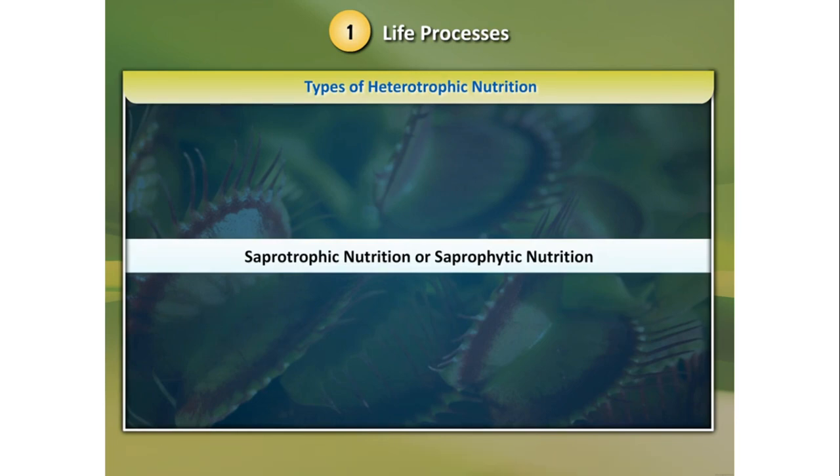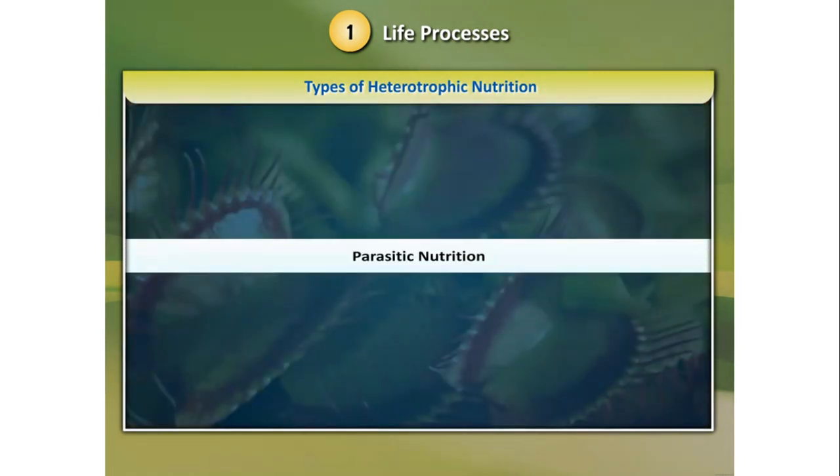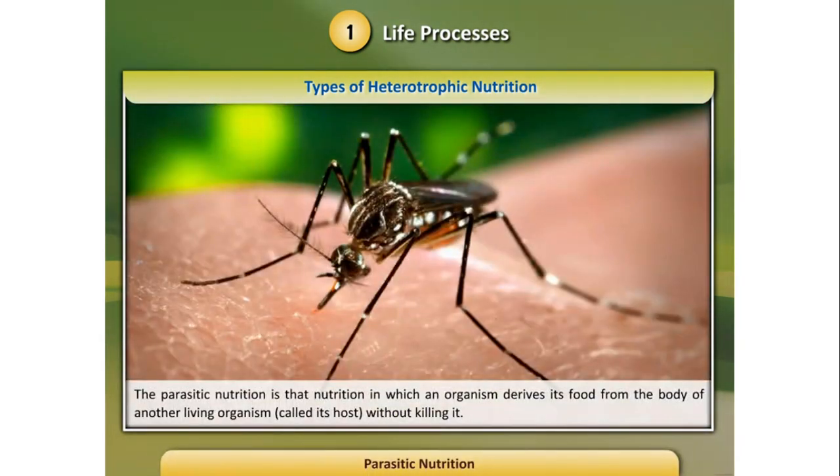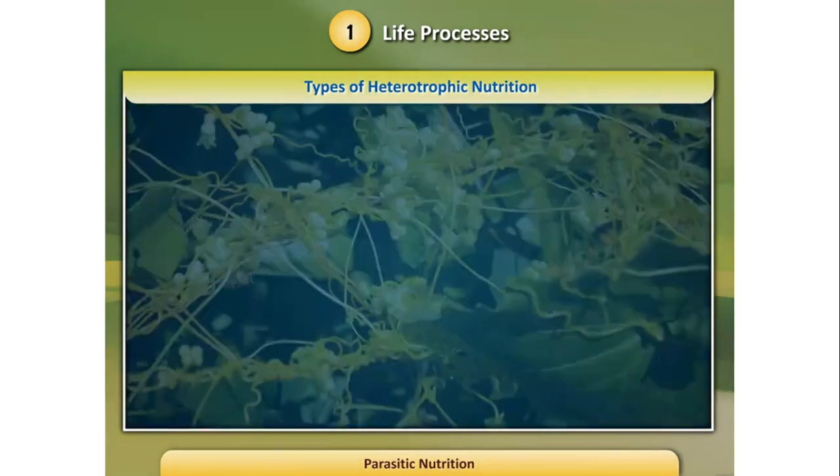This is saprophytic nutrition or saprotrophic nutrition. See the dead animal and how the fungus grows on the dead animal. These are mushrooms. It is obtaining its food from the dead animal. And here, a parasite. See the mosquito, how it is sending the Plasmodium into man. The mosquito is the carrier of the parasite. Man is the host and the parasite is Plasmodium, that is in the mosquito. When the mosquito bites, this parasite enters the man. So the parasite is Plasmodium. Man is the host.